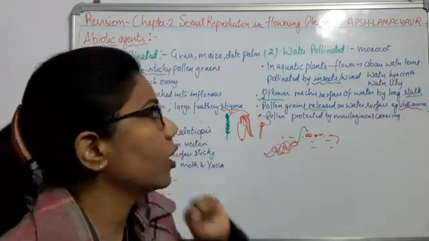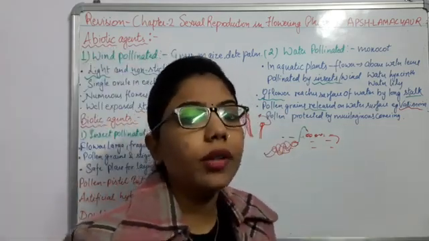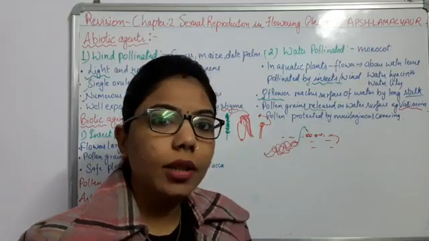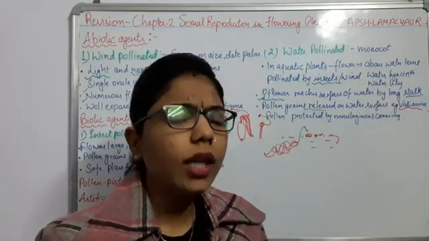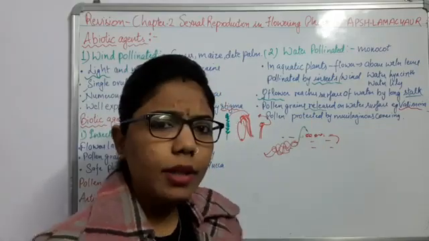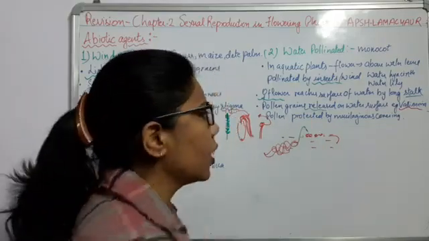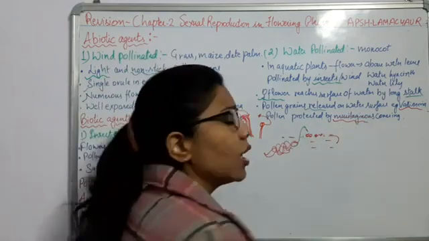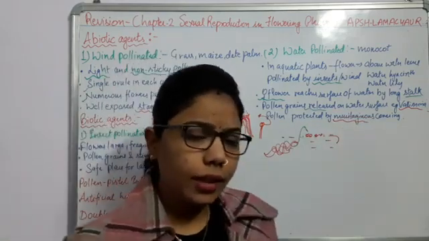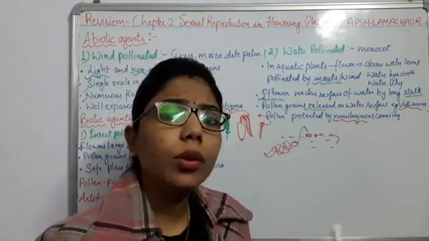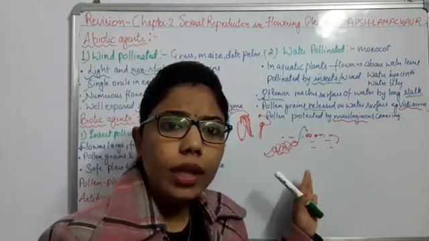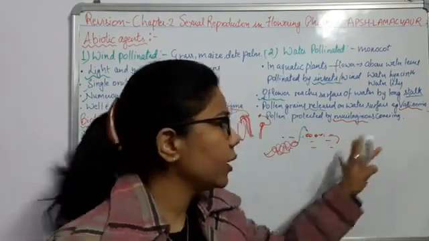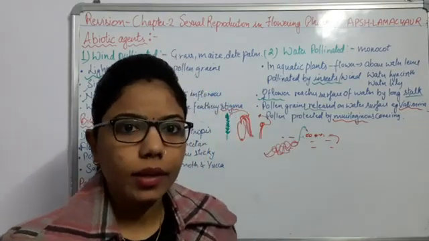But if I talk about the pollen grains of water pollinated flowers, you can see that there must be a proper covering. Why? To prevent wetting. Okay, to prevent wetting, there must be some covering, and covering of what? Covering of mucilaginous substances. And it will help them not to get wet. If they get wet, they will not be able to fertilize or pollinate properly. That's why this covering is helpful here, right?